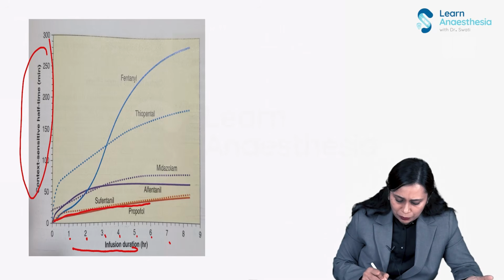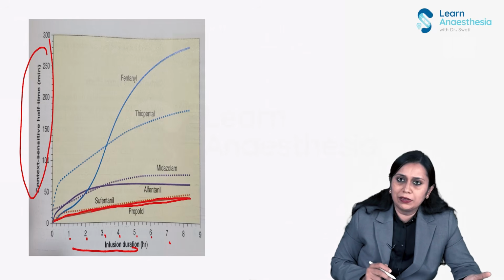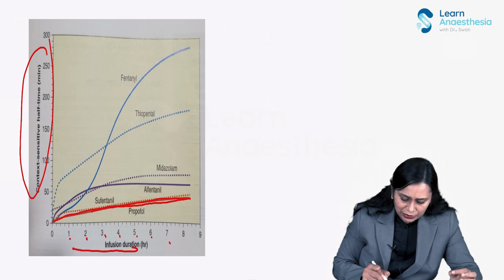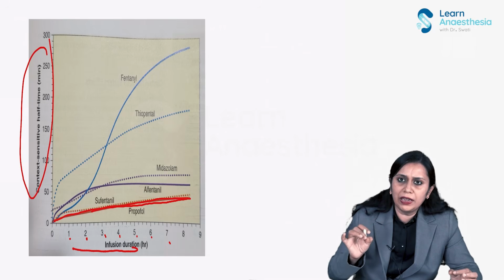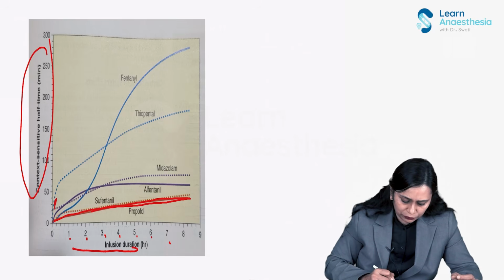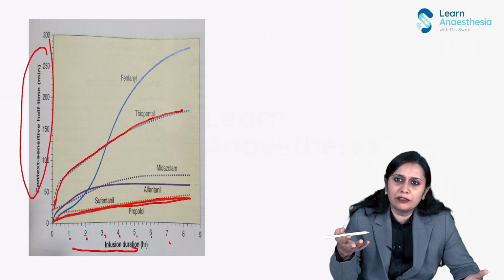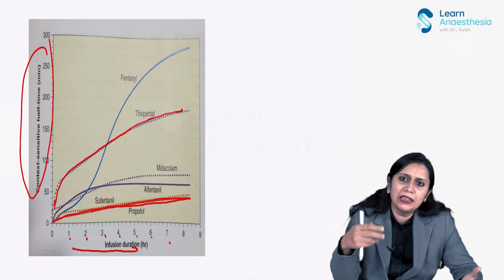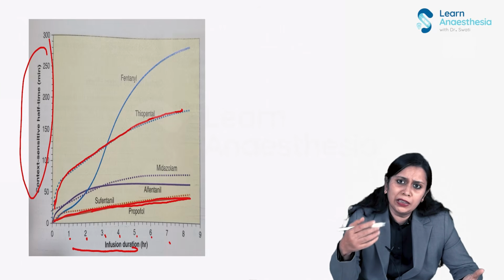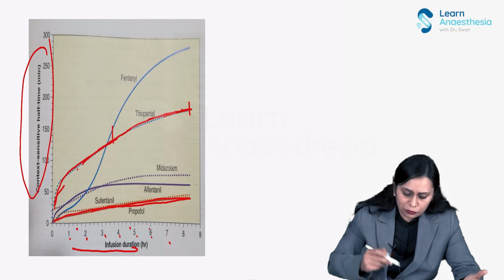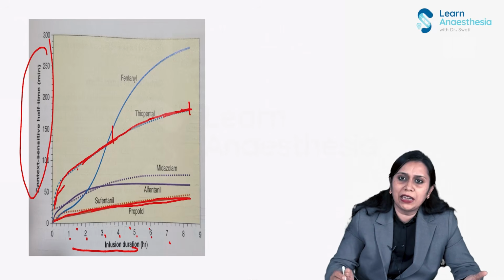This is the propofol, the maroon one, right? It is not very much, let's say, increasing. So basically, propofol has a low context sensitivity half-life. If you see, thiopentone has a high context sensitivity half-life. They need more time to get cleared from the blood when we are giving them in the form of infusion. You can see as the infusion time period is increasing, thiopentone's context sensitivity half-life is also increasing. So the more the infusion time, the more time it will take to get eliminated.